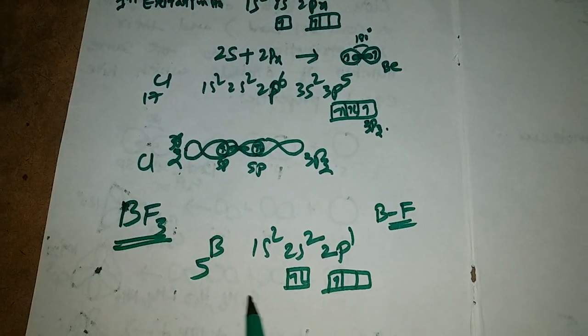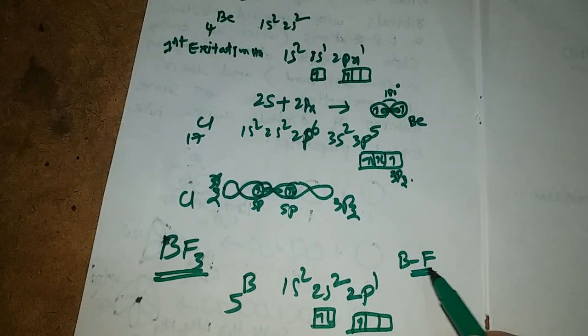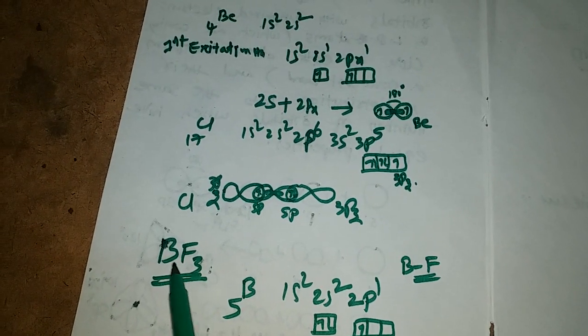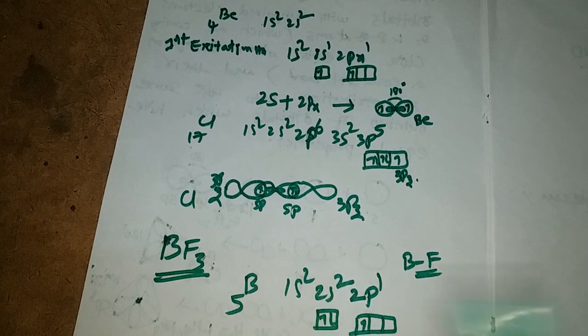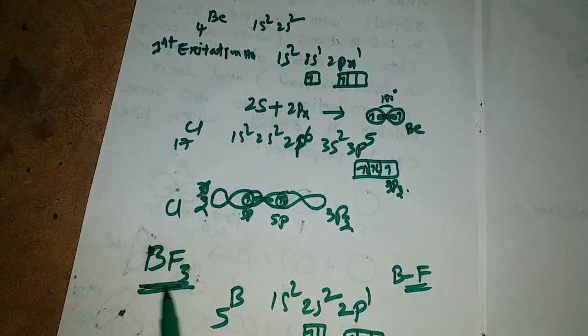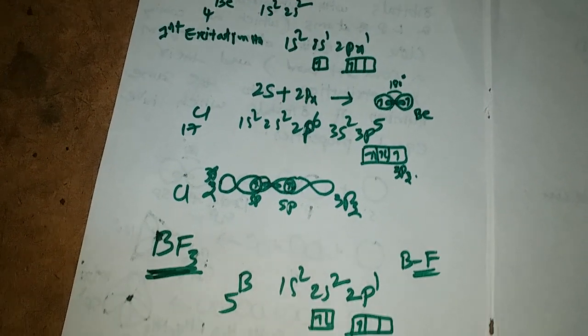But in practice, what is happening? BF molecule is not possible. The boron is forming 3 bonds with the fluorines. Means the molecular formula of boron trifluoride is BF3.